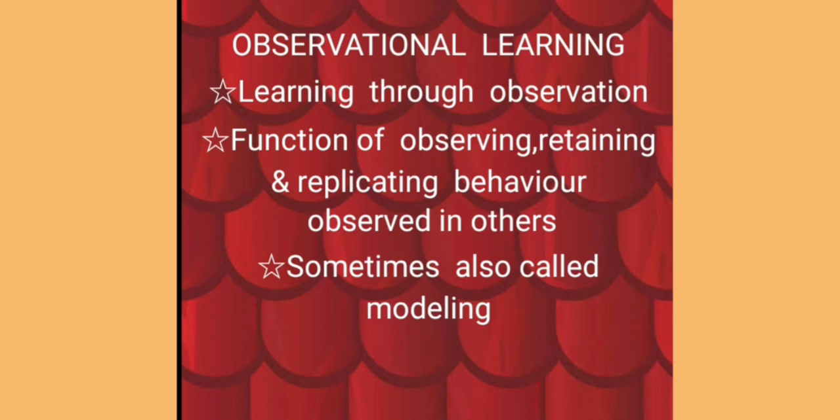And when you do that, your friends and family praise you, give you compliments, so it acts as a reinforcement for you. We can say that observational learning is retaining and replicating the behavior that is observed in others. It is also called social learning. It can be pro-social, positive or constructive, or it can be antisocial. It is learning by observing and emulating the behavior and actions of others. It is also sometimes called modeling.